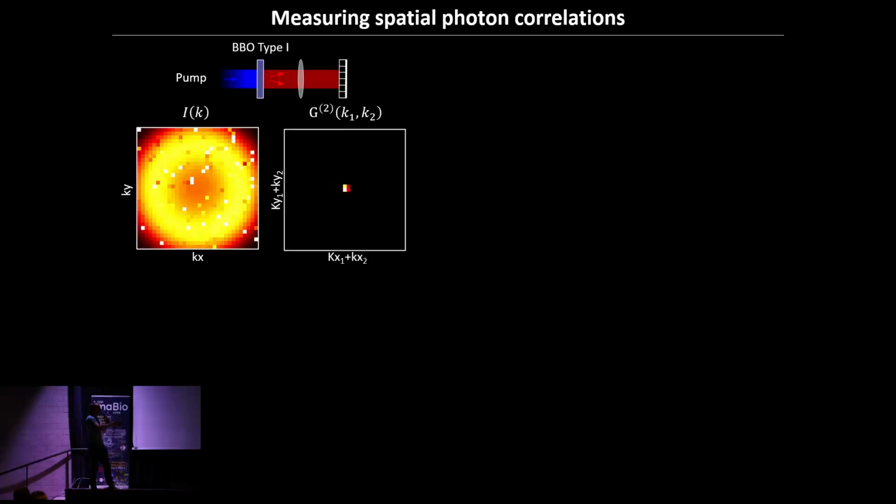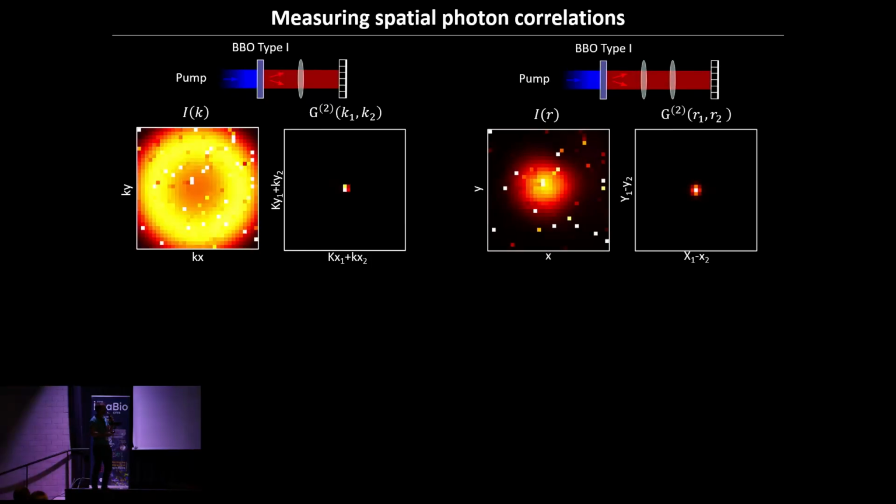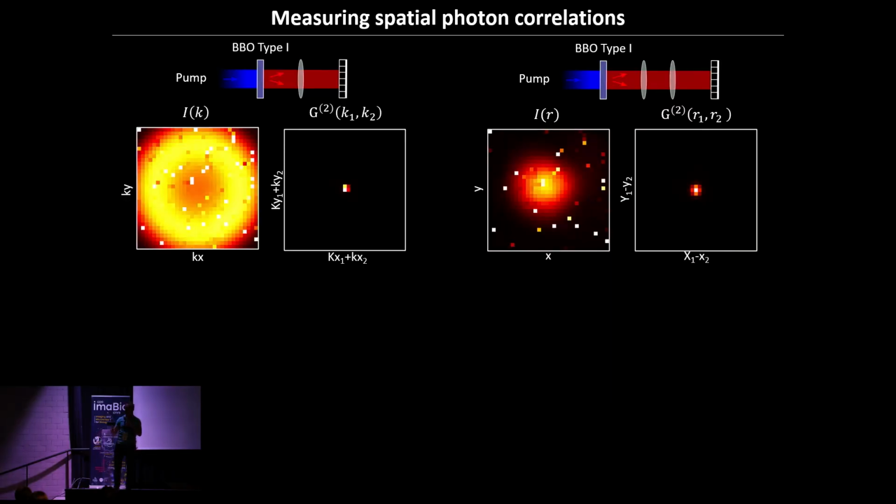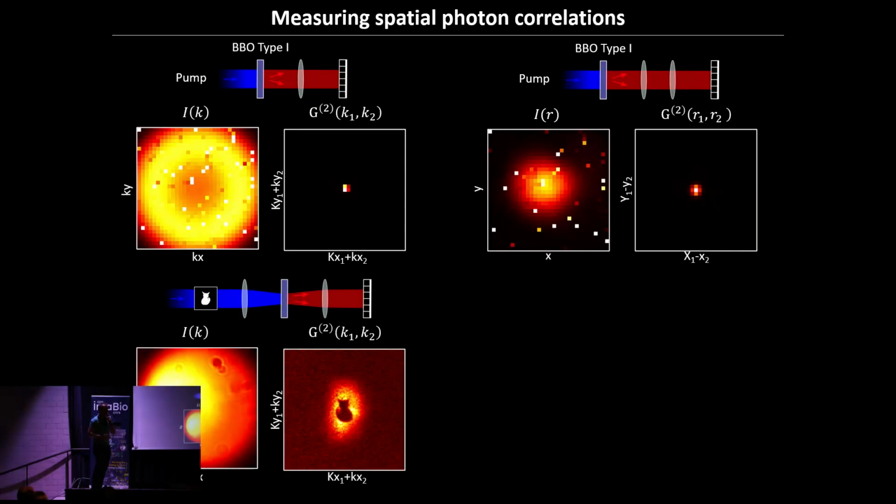If you change the type of crystal, the pump, or even the imaging configuration, you can see different types of correlation. For example, if you image the surface of the crystal instead of Fourier imaging, you have a beam that looks Gaussian in intensity, no information, but you have a sharp peak when you project onto the minus coordinate, which means that in that case the photons are strongly correlated in position on your sensor. So they always arrive at the same place on the camera. A different type of correlation, but still a correlation.